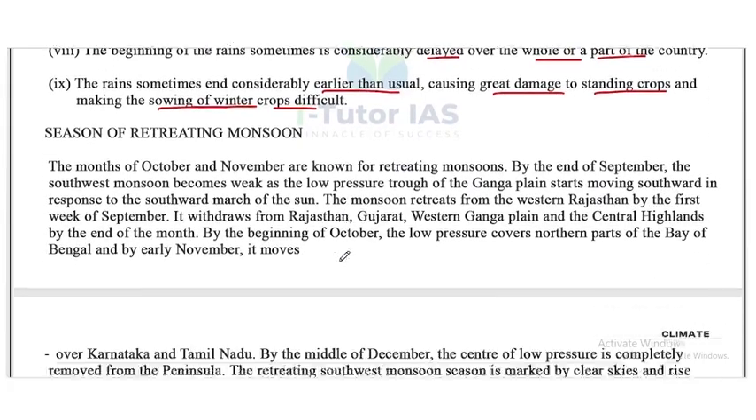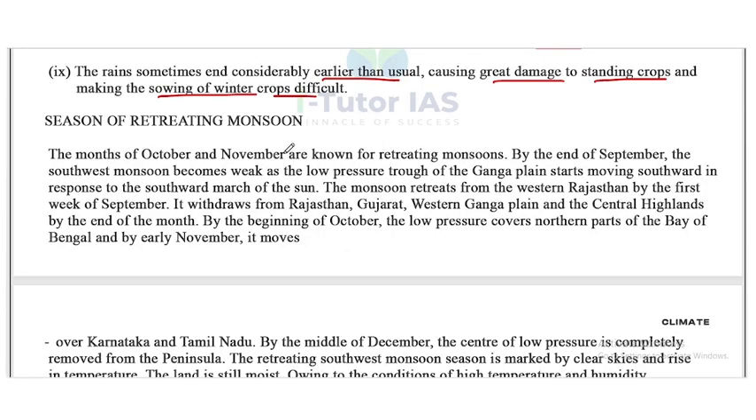Now, next one is the season of the retreating monsoon. The months of October and November are known for the retreating monsoon season. By the end of September, the southwest monsoon becomes weak as the low pressure trough of the Ganga plains starts moving southward in response to the southward march of the sun. The monsoon retreats from western Rajasthan by the first week of September. It withdraws from Rajasthan, Gujarat, the western Ganga plain and the central highlands by the end of the month.